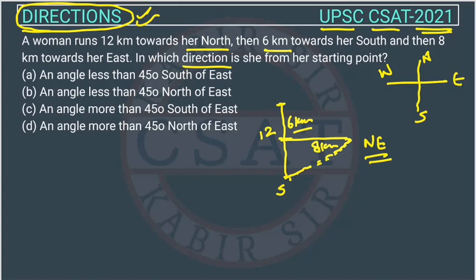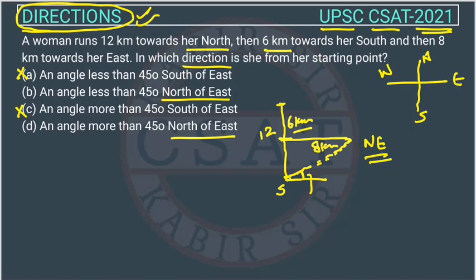In the answer options they have also asked for the angle. We know the answer will be from northeast, north of east, so we can cut option A and option C. The answer will be B or D. Now they are asking whether this angle is greater than 45 or less than 45.